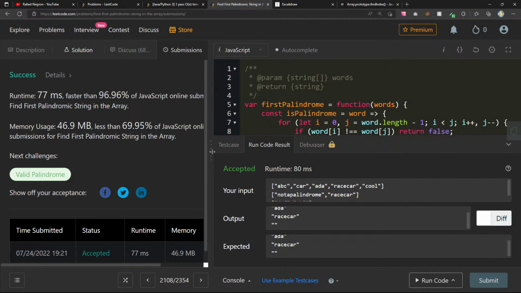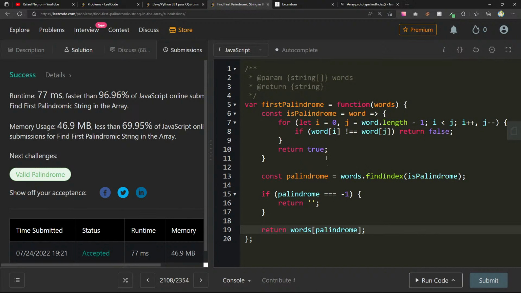I feel like this is reasonable, right? We need to absolutely check whether a string is a palindrome. Every string needs to be checked. So this will be n by n time and constant space complexity, because we're going through all the words and then iterating through every character of every word. Assuming those are all different, it'll be n by n, and the space is constant because we're not creating any new array.